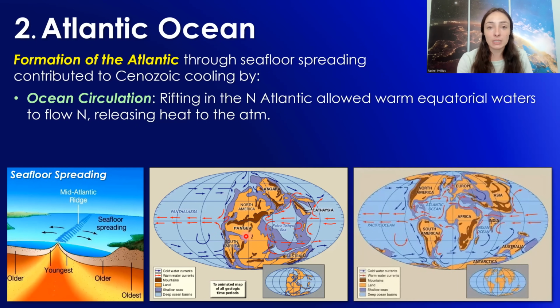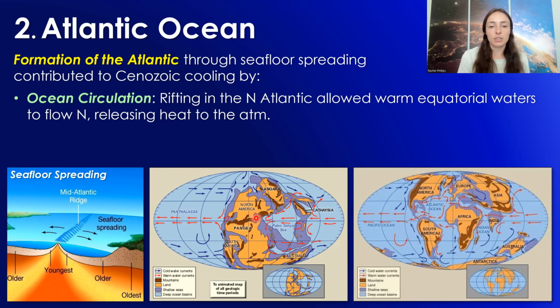Whereas before it had split, ocean circulation was very different because it was always kind of limited to going around Pangaea and within the Tethys Sea area, but not getting in between the continental landmasses of Pangaea.